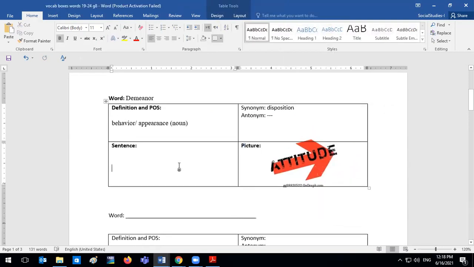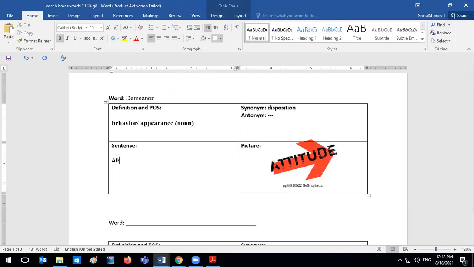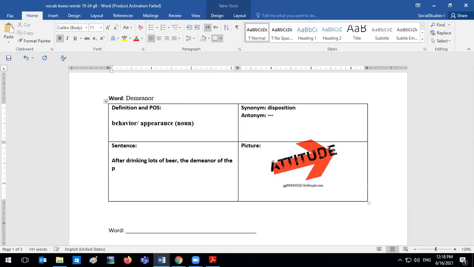So, Reem, can you help us put demeanor in a sentence? It's number two. Skeeler's demeanor suddenly changed after drinking lots of beer. Layla, I'll make a deal. Either take the 10 points, or if you choose not to, do 1 through 10. The pigs' demeanor changed. All right. So their behavior did change.